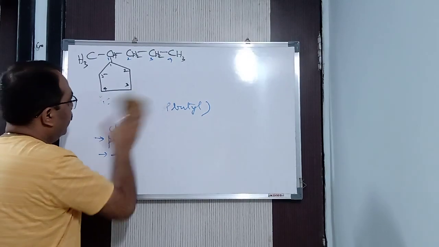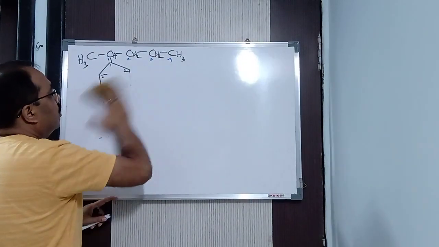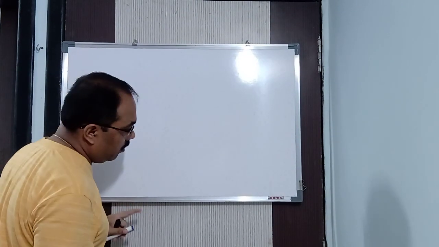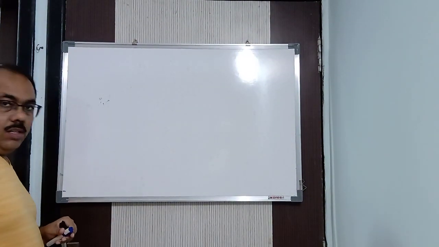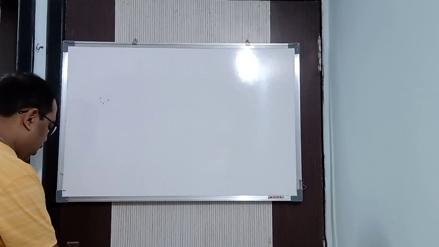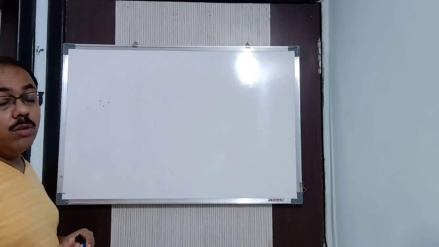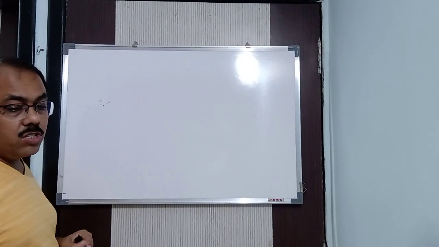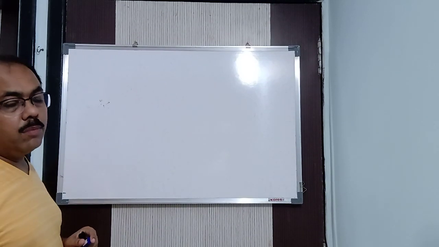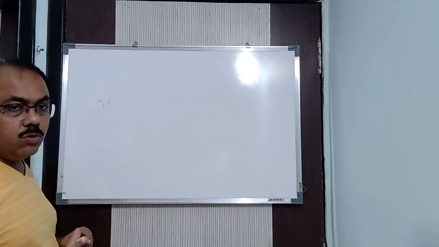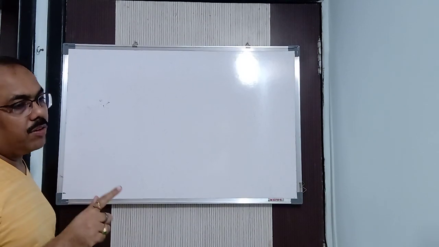Now the next rule is that suppose in the substituents we are having a multiple bond or a functional group. Alright, the substituent contains a multiple bond or a functional group. Then the preference is given to the substituents only, because wherever the functional group will be there, wherever the multiple bond will be there, the counting will be starting from there itself. That becomes your root word, and the ring will become your prefix.